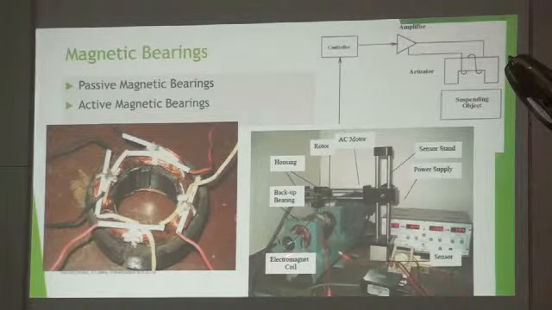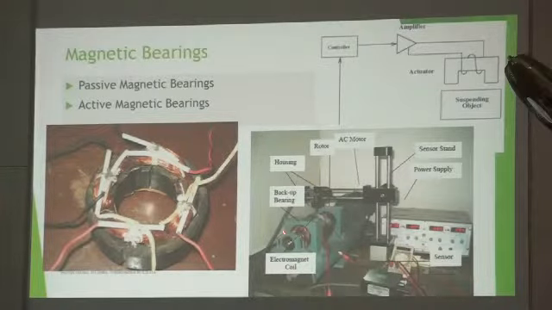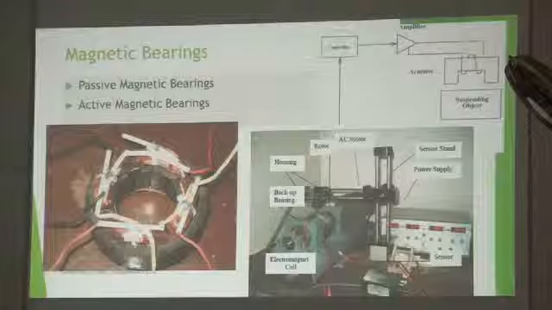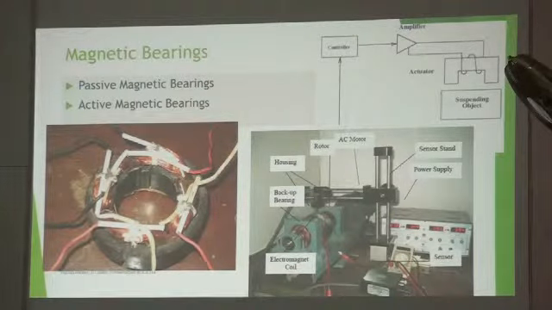But in addition to that, what is the problem? We have some backup bearing. What happens if electricity is not there, and the support needs to be there, or load is there, speed is there? We need to support it, or there is some sort of failure in the electricity supplied to this electromagnetic bearing. Shaft will otherwise fail. So, what they keep, or what we kept also, is what we call a backup bearing. Backup bearing is a rolling element bearing in this case, but having a larger clearance.